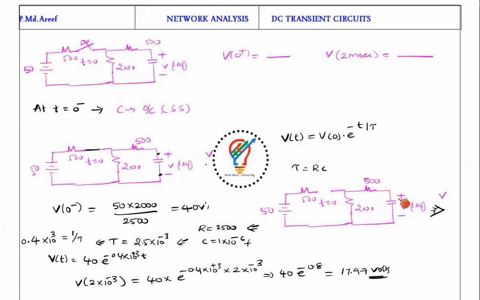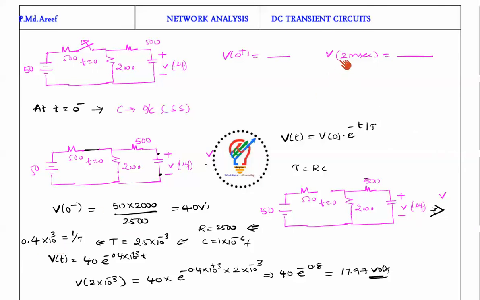If you look from the capacitance side, the capacitance is open circuit. What is the equivalent resistance? Equivalent resistance will be 2500, that's a combination of 2000 plus 500. Capacitance is 1 microfarad. So from this we can calculate tau is equal to R into C. I can write 2500 into 10 power minus 6, which is written as 2.5 into 10 power minus 3. We want 1 by tau in this equation, so it is going to be 0.4 into 10 power 3.